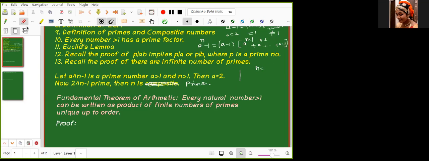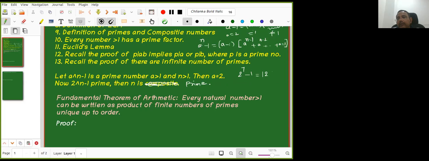Let me check, sir. I'll let you know. Sir, I'm not sure, but maybe 2 raised to 7 becomes 128 minus 1, 127. Is it a prime number or not? That we need to see. If it is, then again I have to take 2 power 11. So check it. Somewhere it may fail. I am not claiming that part.